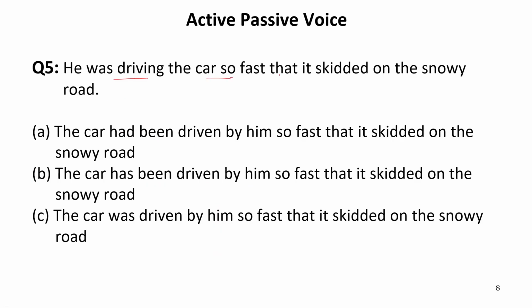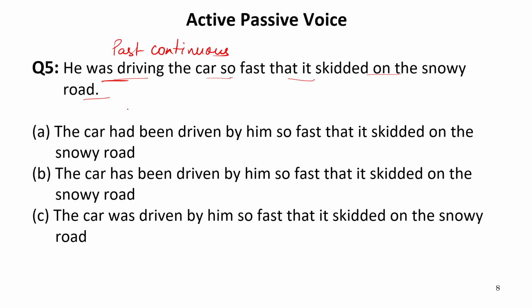He was driving the car so fast that it skidded on the snowy road. He was driving is past continuous tense. So this is a sentence of past continuous tense, and we know well that whenever we have a continuous tense, being should necessarily be there in passive voice. Now this is was driving. So in a passive sentence, we should have was being driven. The third form of drive is driven.